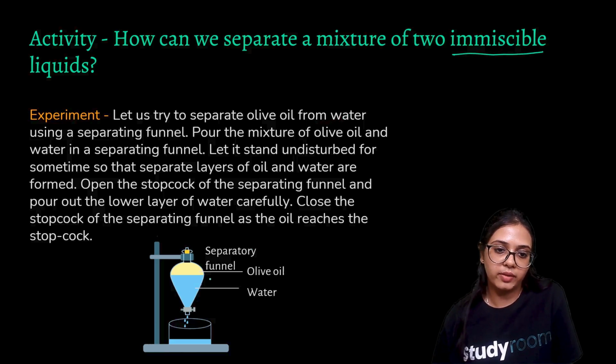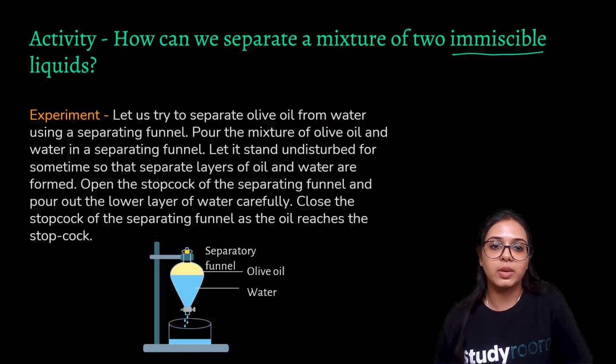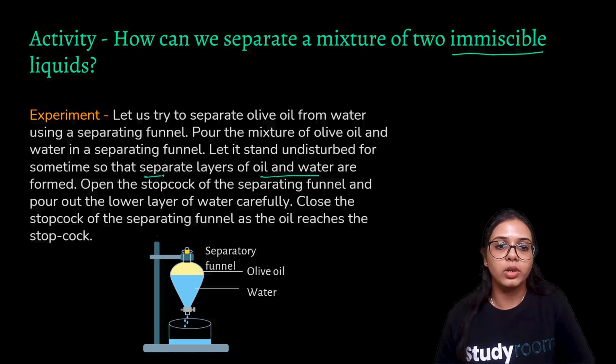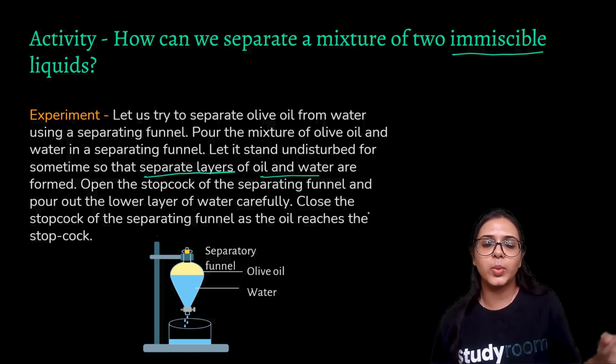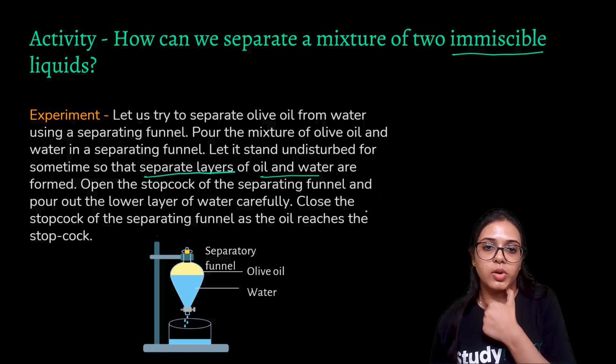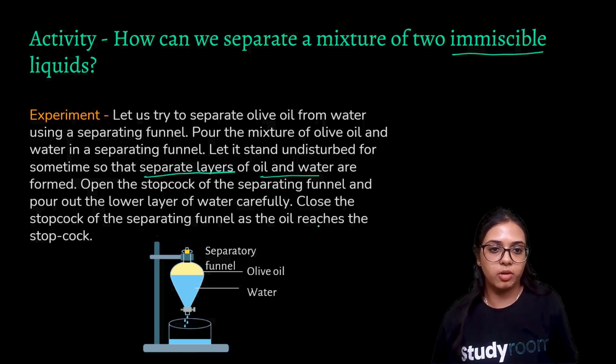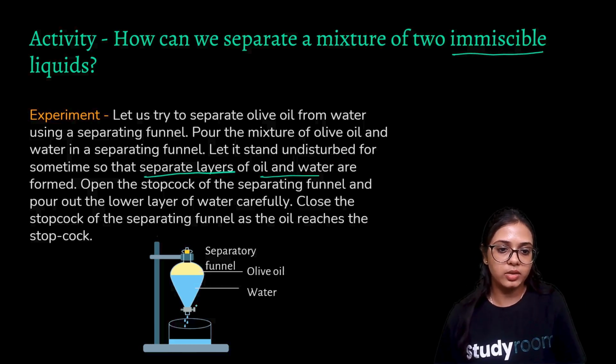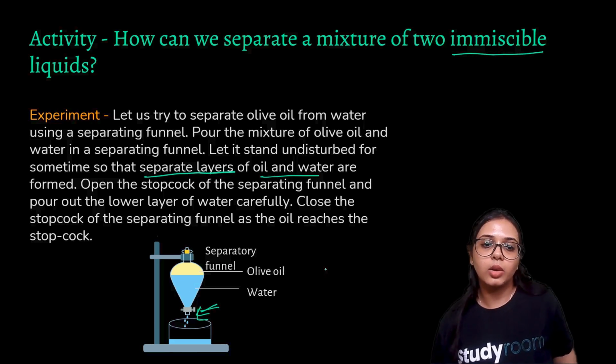So we have taken a separating funnel, we have added olive oil over here, and we have added water over here, and we have let it stand undisturbed for some time, so that separate layers of oil and water are formed. This happens whenever you take an oil and water mixture. So we open the stopcock. Here is the stopcock, this thing over here, and we open the stopcock very carefully, okay, so that the lower layer of water is collected in this bottom beaker or this bottom tumbler.